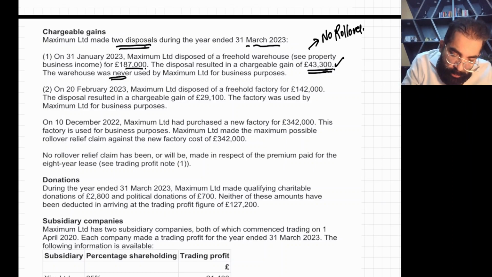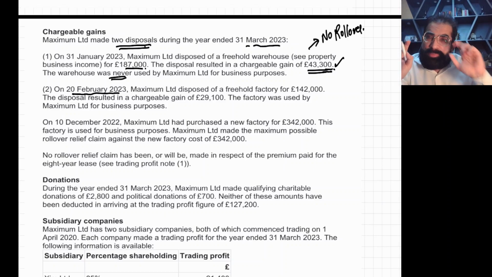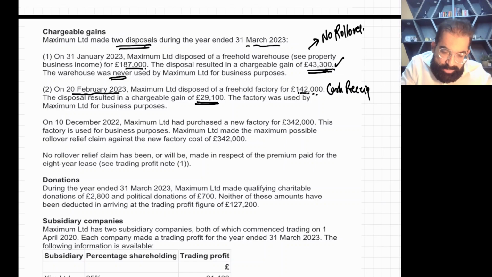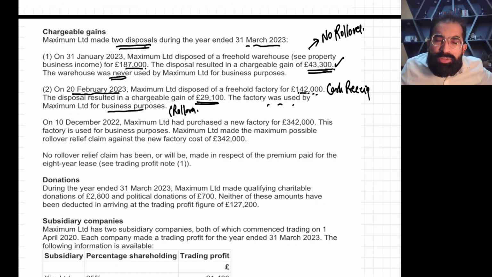Now on 20th Feb 2023, see this date. Maximum Limited disposed of a freehold factory for 142,000. This is the cash receipt. The disposal resulted in a gain. The factory was used for business purpose, so yes, rollover is possible.